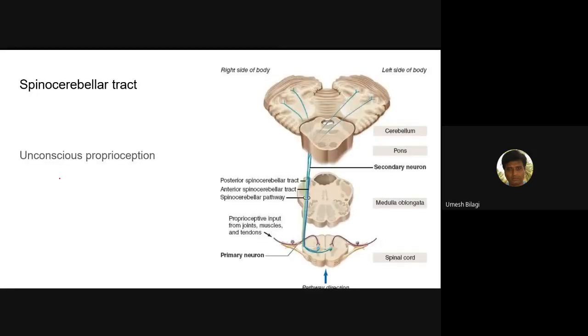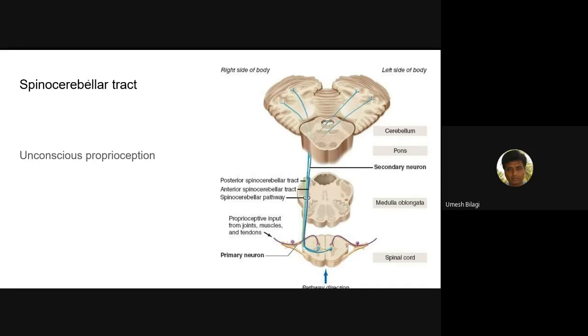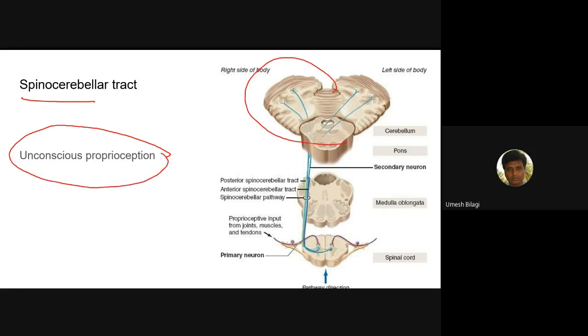Now, there is one more tract called the spinocerebellar tract. It connects to the cerebellum and carries proprioception. You know what a Romberg sign is? The proprioception carried by the spinocerebellar tract is unconscious proprioception because it is projected to the cerebellar cortex.